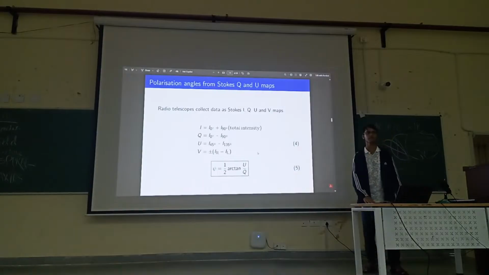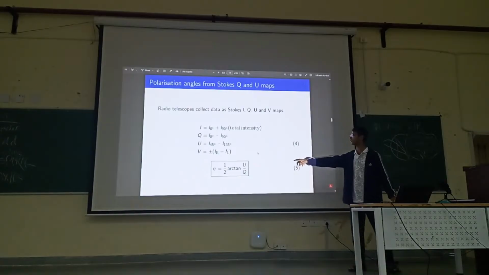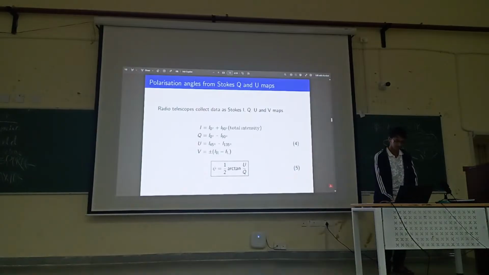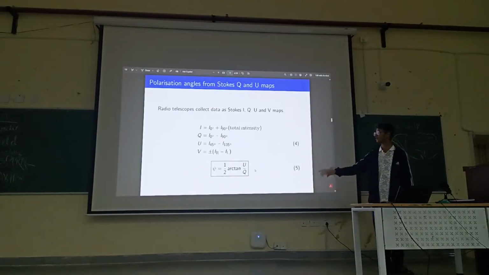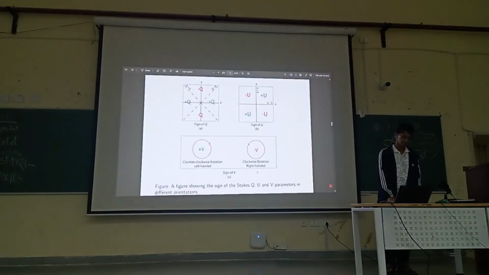The polarization angle psi can be calculated from the Stokes U and Q maps with this particular expression: psi is equal to half of tan inverse of U by Q. This formula can be derived. One can try deriving it for purely linearly polarized light, but we'll skip the derivation here.